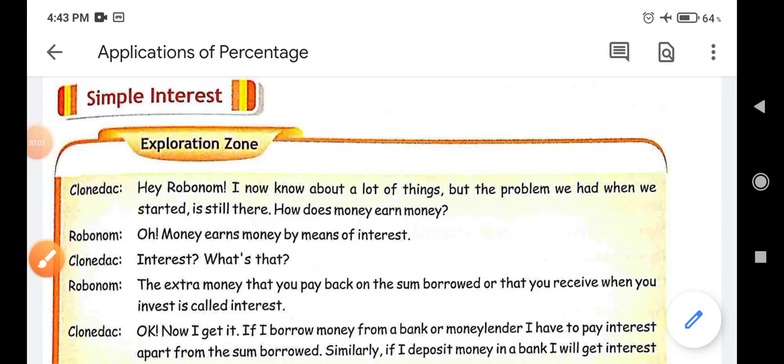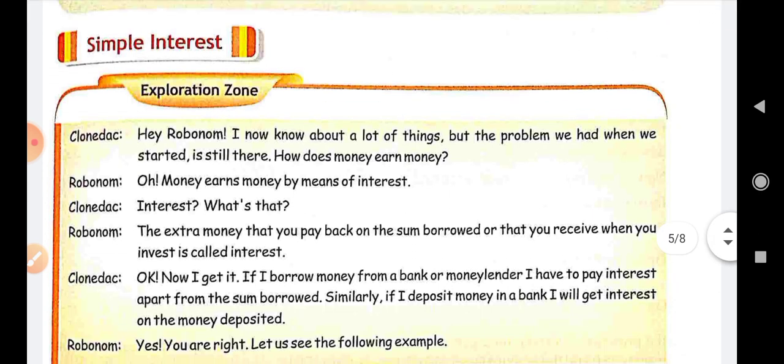Hello dear students. Today we are going to start the next topic, simple interest. This is also an application of percentage, that is, we can also use percentage while calculating simple interest. Here is a conversation between Clonedek and Robonum.